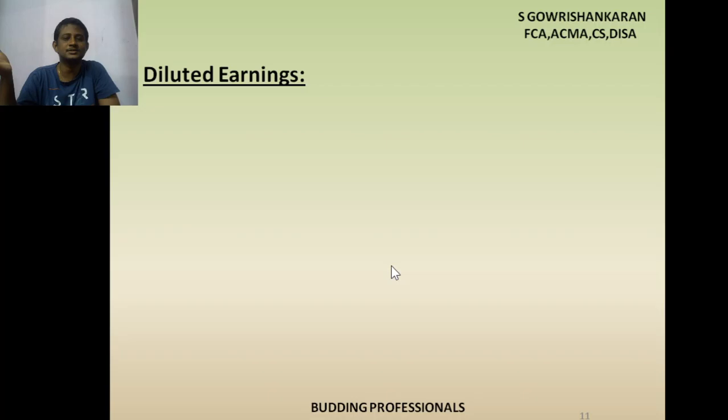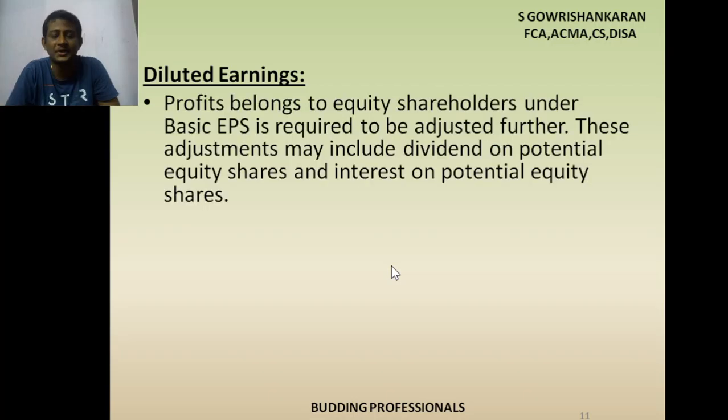Okay, before that we have to understand a little theory. What is given here? Profit belonging to equity shareholders under basic EPS is required to be adjusted further. This adjustment may include dividend on potential equity shares and interest on potential equity shares. So what they are trying to say is, basic EPS is basic earnings divided by the weighted average number of equity shares, WANES. WANES is the weighted average number of equity shares.